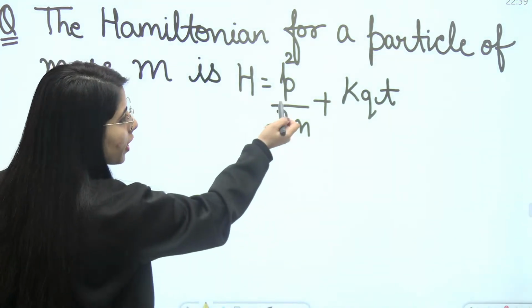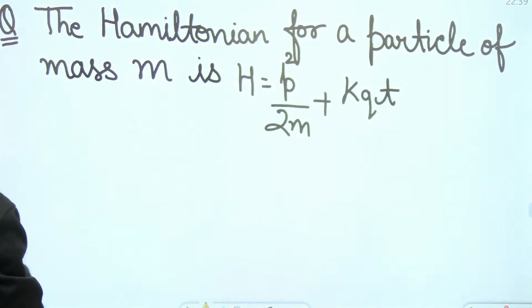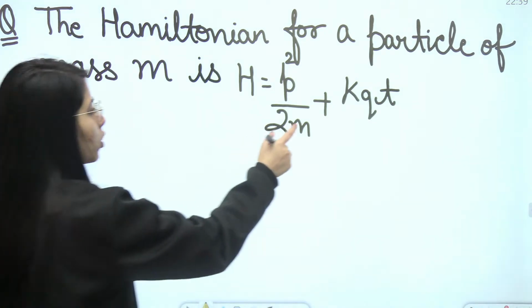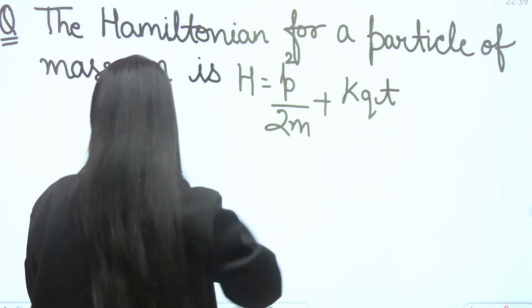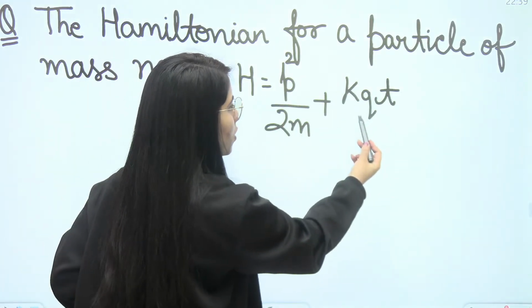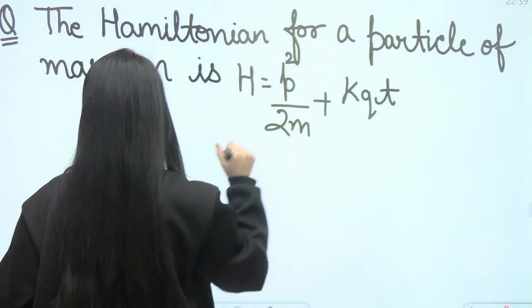What is p here? Generalized momentum. What is q here? Generalized coordinate, respectively. t is the time and k is a constant. p generalized momentum, q generalized coordinate, t time and k constant.